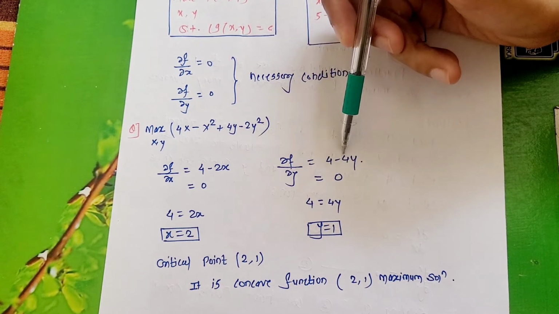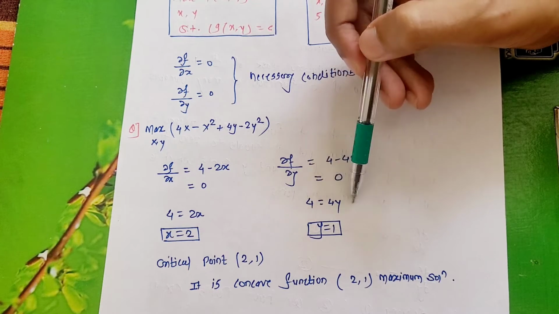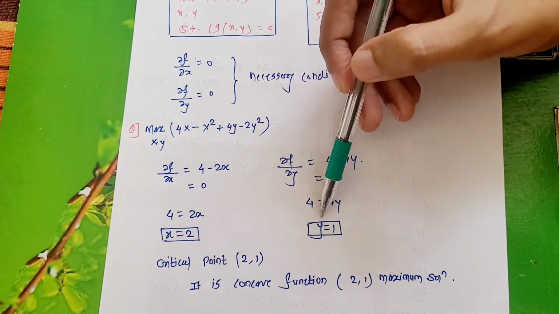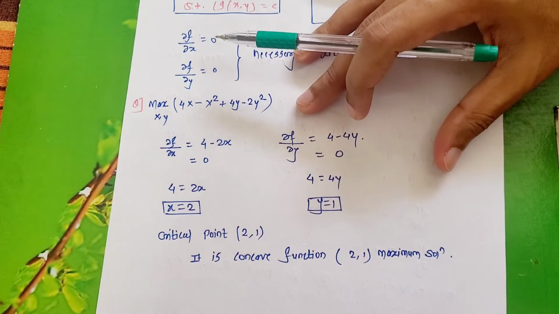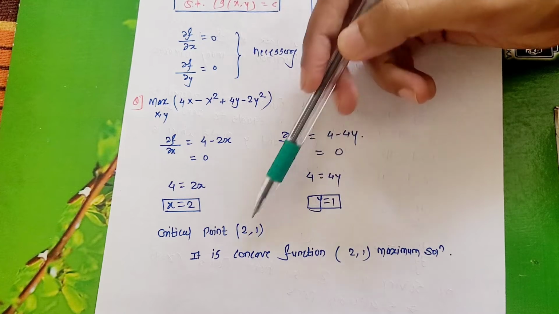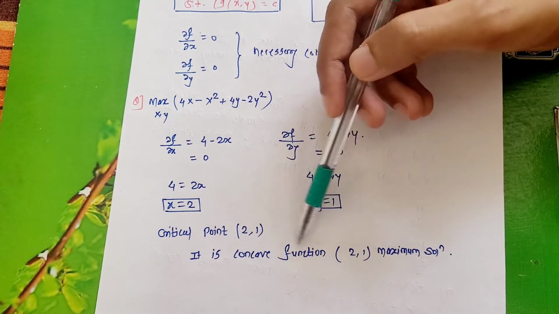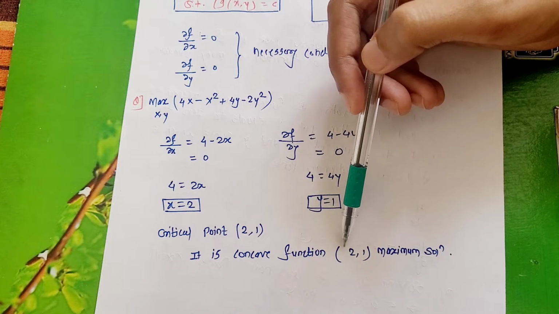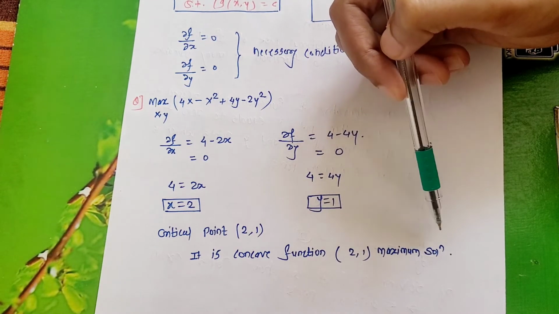Minus 2y square is nothing but minus of 4y, and if you equate it with 0, you will get the critical point: 4 is equal to 4y, so y is equal to 1. So it is a function having critical points 2 comma 1. It is a concave function, and the concavity is shown in terms of the critical points 2 comma 1 for the maximization solution.